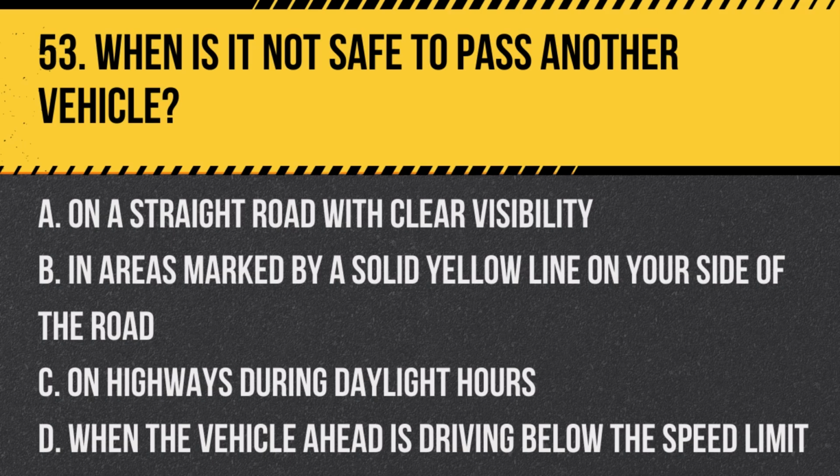Question 53. When is it not safe to pass another vehicle? A. On a straight road with clear visibility. B. In areas marked by a solid yellow line on your side of the road. C. On highways during daylight hours. D. When the vehicle ahead is driving below the speed limit.